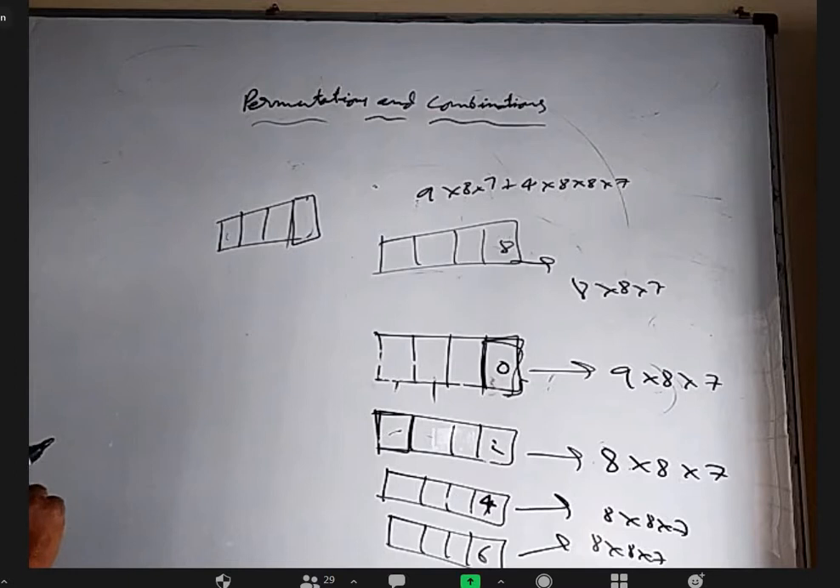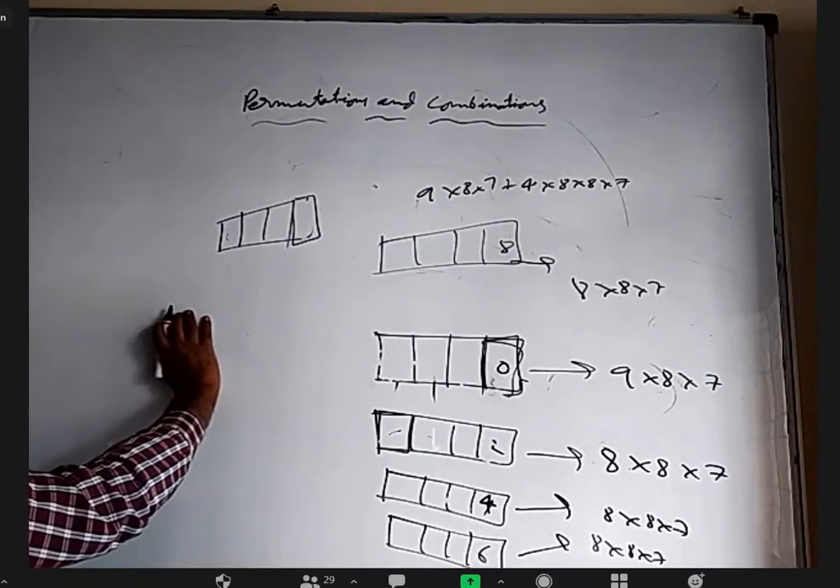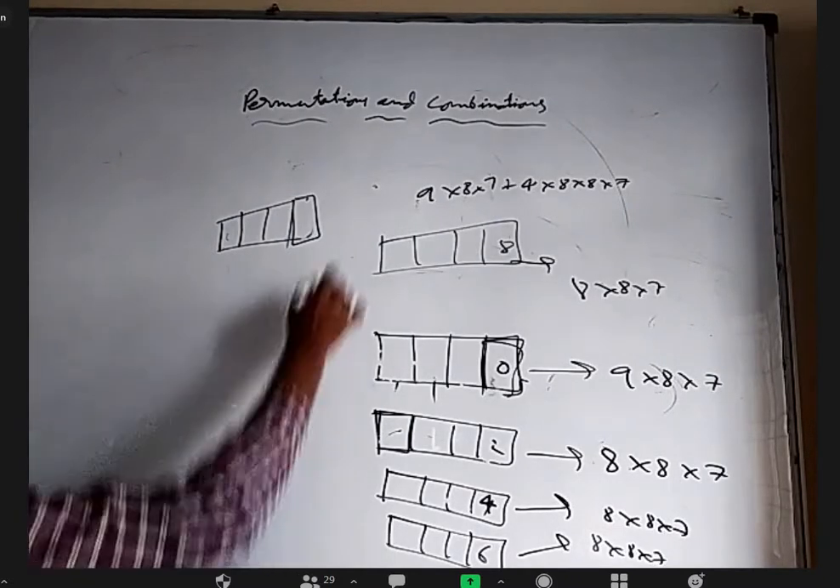Sir, 4 times 8 into 8 into 7. Sir, 5 times 8 into 8 into 7. Sir, 5 times 9 into 8 into 7. 9 into 8 into 5 plus 9 into 8 into 4.